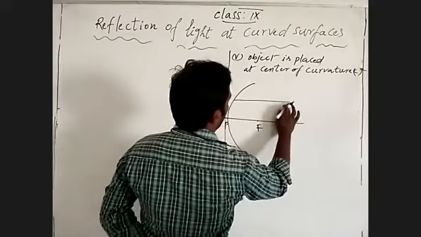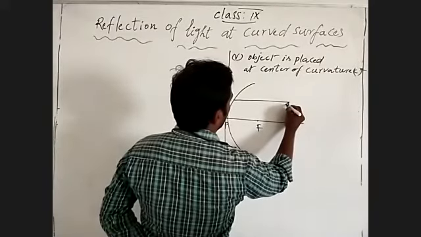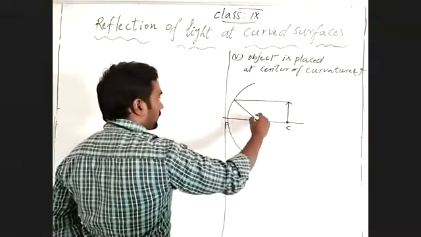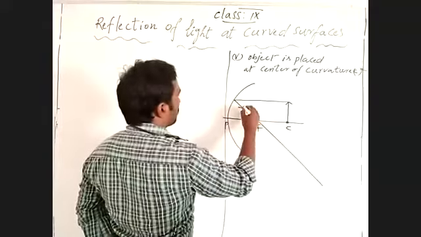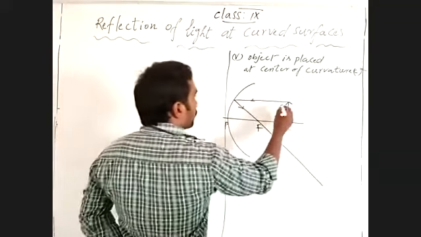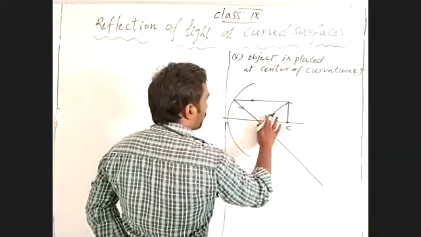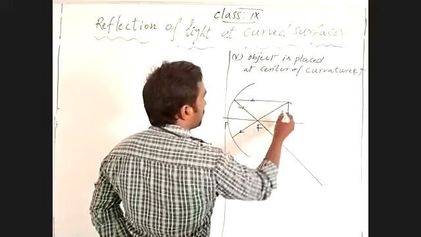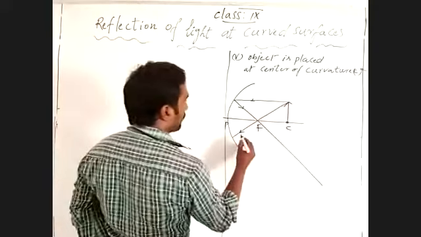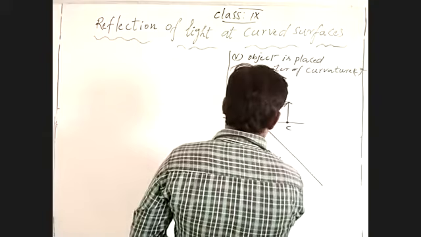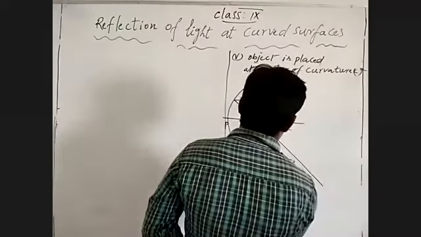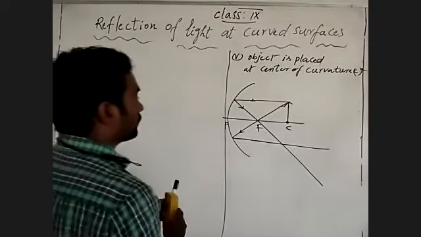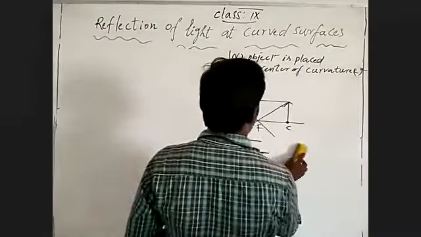A light ray coming from the tip of an object, parallel to the principal axis, takes a reflection through focus. One more light ray coming from focus, which is passing through focus, gives reflection as a parallel to principal axis.